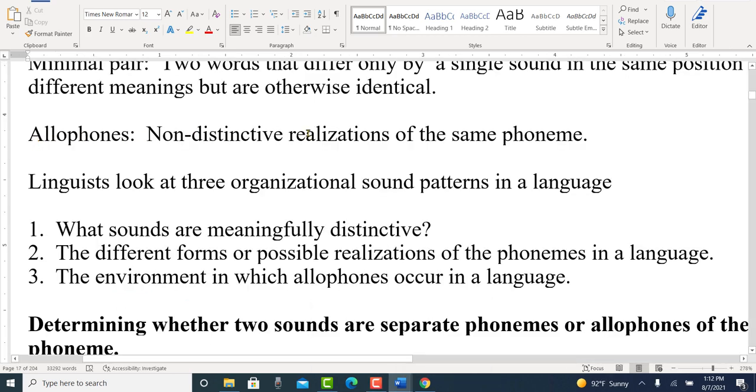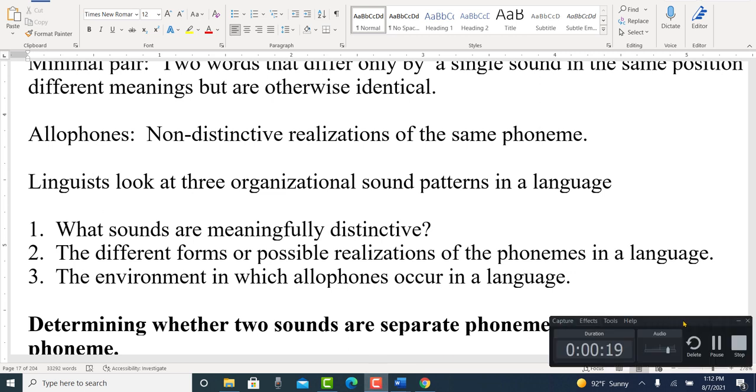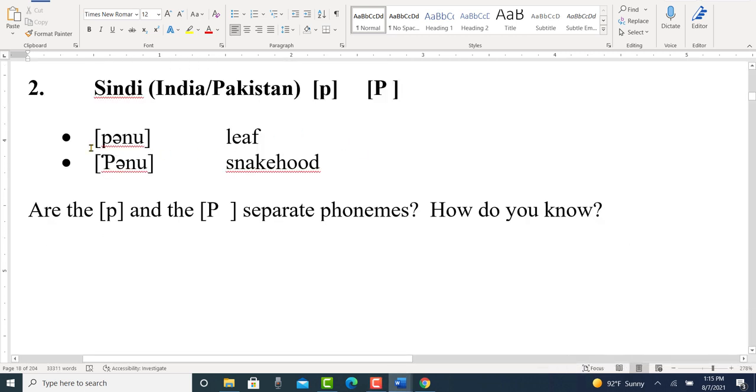Allophones are non-distinctive realizations of the same phoneme. So that is the key difference between allophones and phonemes. Phonemes are meaningful distinctive sounds, and allophones are not. They're basically a non-distinctive realization of the same phoneme. To understand allophones, let's go back to the example I just talked about, Sindhi.